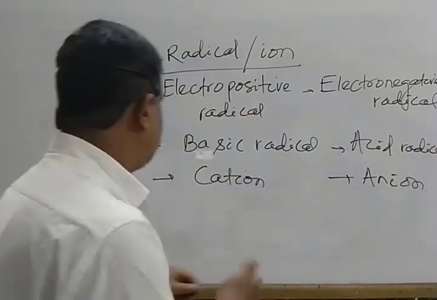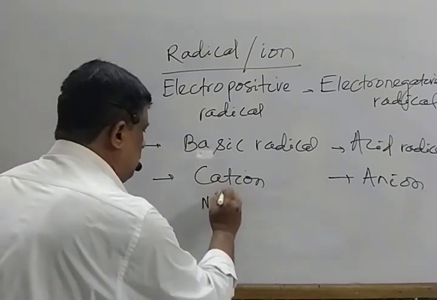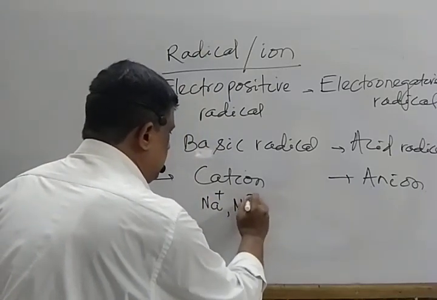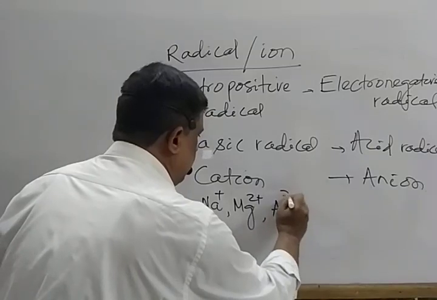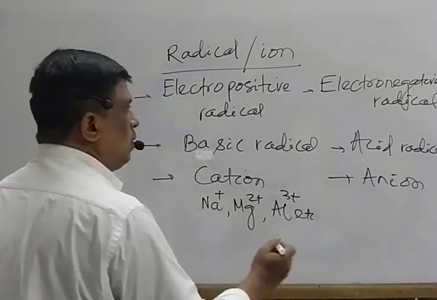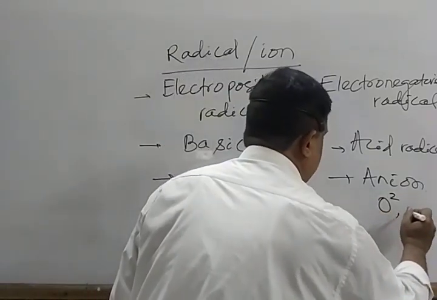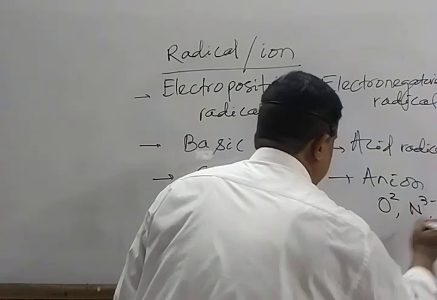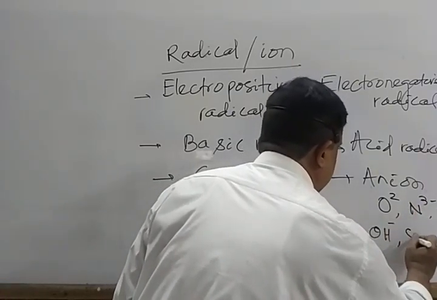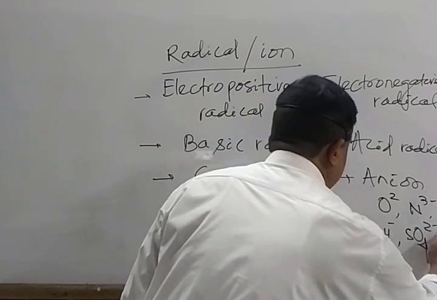Some examples: Na+, Mg2+, Al3+, etc. These O2-, N3-, OH-, SO4 2-.